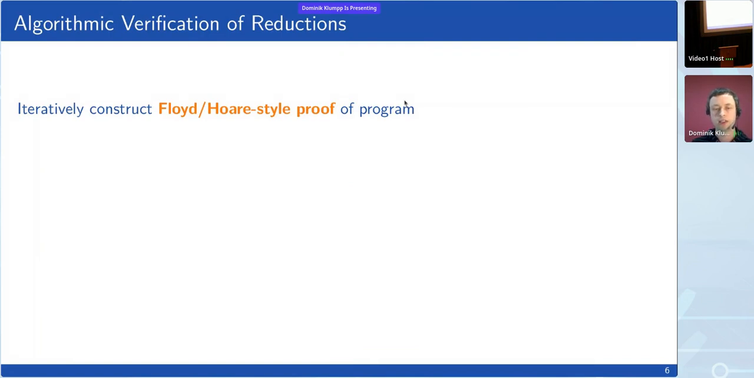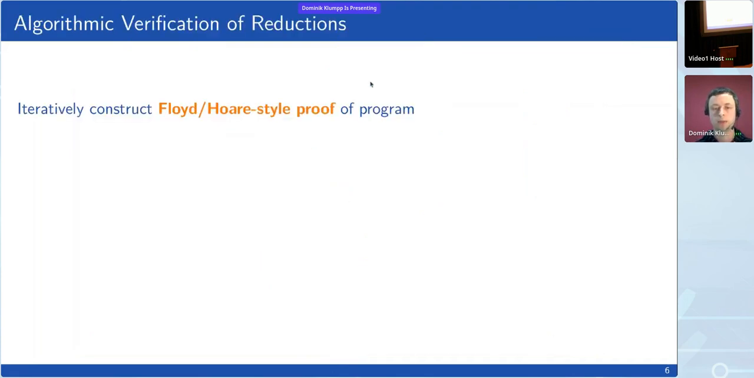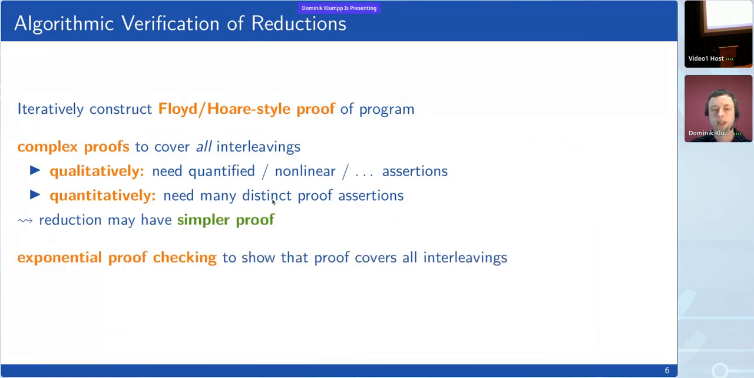So to algorithmically verify this, we would iteratively construct a Floyd-Hoare-style proof. So just imagine that we annotate the locations of this reduction with invariants for each location. If we would want to cover all interleavings, we often need complex proofs, both qualitatively, as we saw in the example, something quantified, nonlinear, etc., but also we need many different assertions, and that can be a problem. Whereas a reduction often has a much simpler proof.